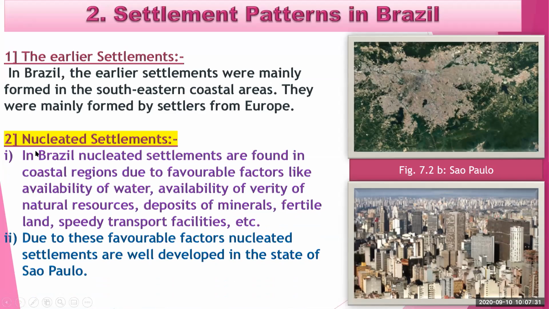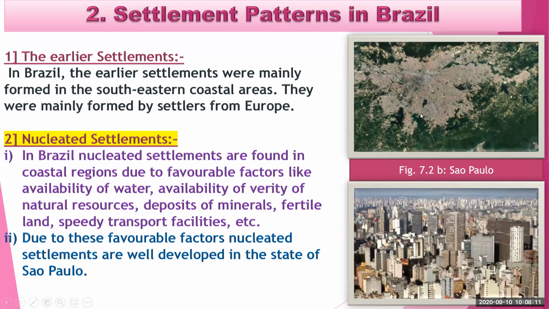Now the second is nucleated settlements. This type of settlement is found in Brazil. In Brazil, nucleated settlements are found in coastal regions due to favorable factors like availability of water, availability of a variety of natural resources, deposits of minerals, fertile land, speedy transport facilities, etc. Due to these favorable factors, nucleated settlements are well developed in the state of Sao Paulo.